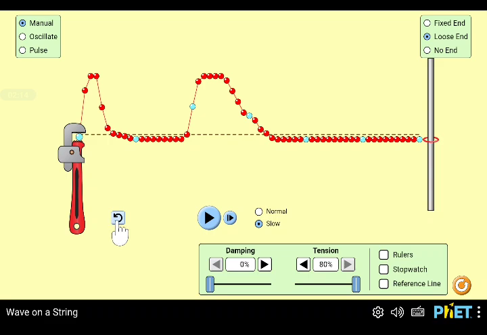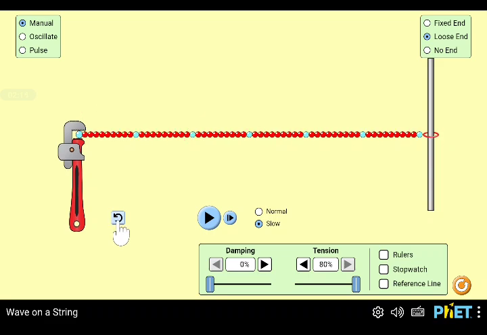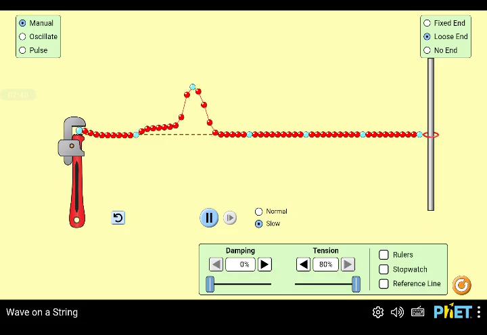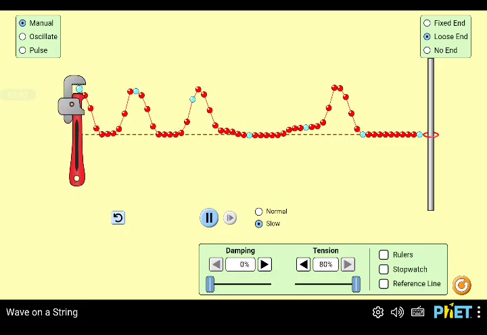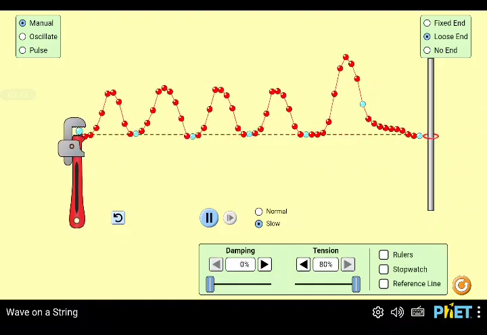The next, I have taught you reflection of waves. I have taught you the constructive interference and destructive interference of waves. Now I will teach you a third most important point, which is the standing or stationary wave. A standing wave is created when a pulse goes, then a second pulse, third pulse, fourth pulse, fifth pulse, and a wave is created.